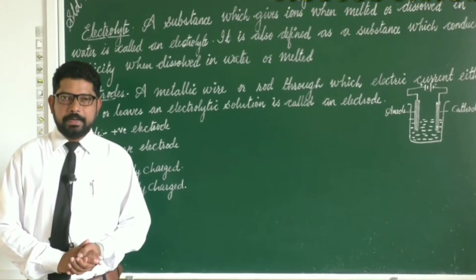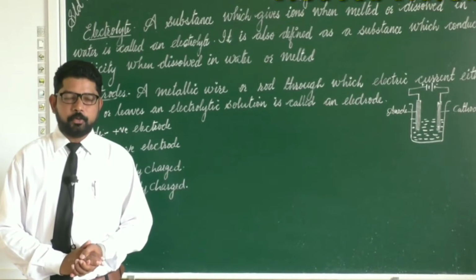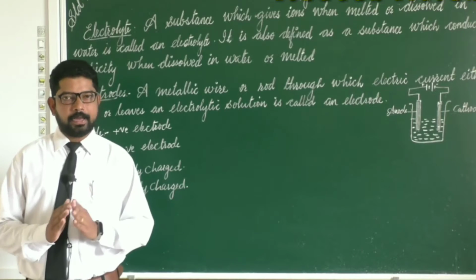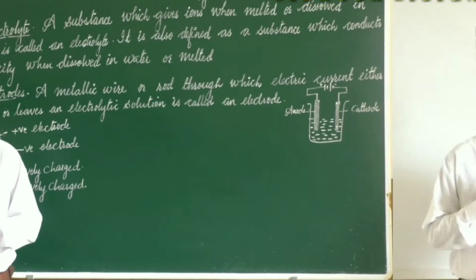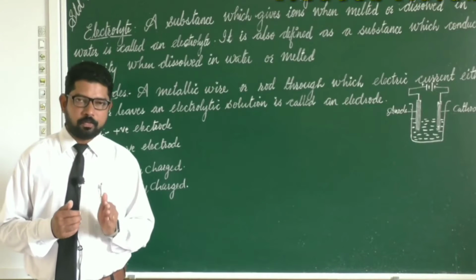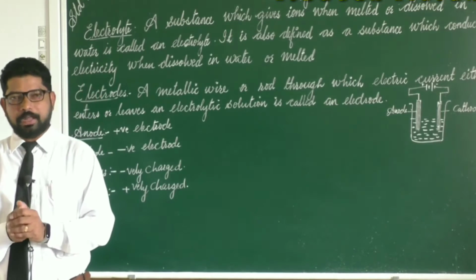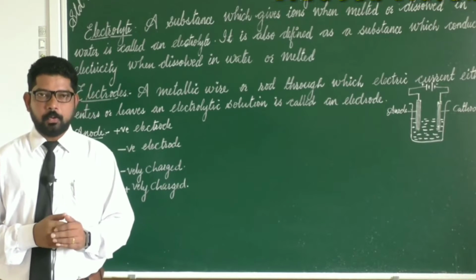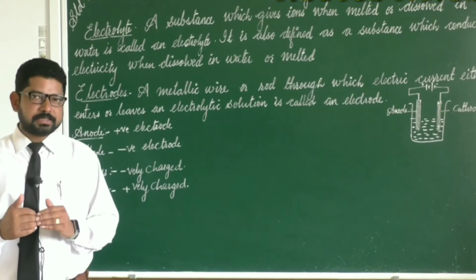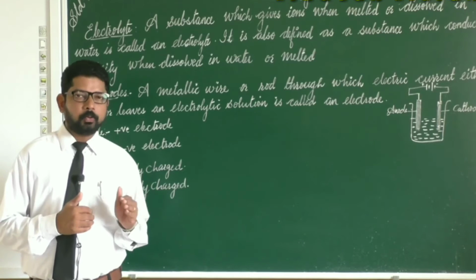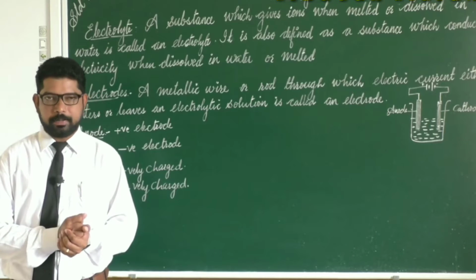Today we are going to discuss a topic that you may often confuse. That is anode, cathode, cation, anion. What is the charge of anion? What is the charge of cation? What is the charge of anode? What is the charge of cathode? These things always may confuse you. So to avoid these confusions and to understand it thoroughly, let us go through these topics systematically.